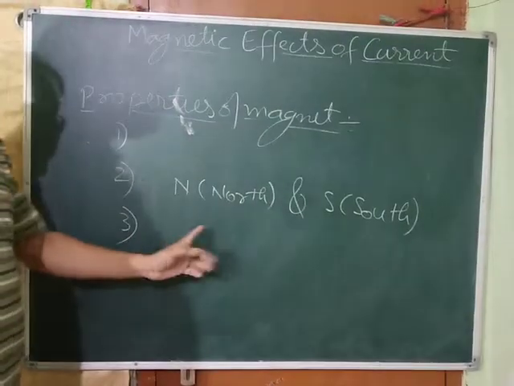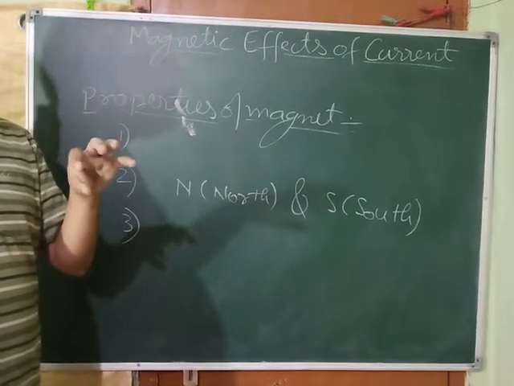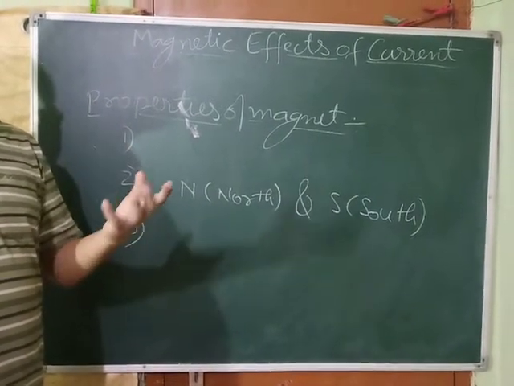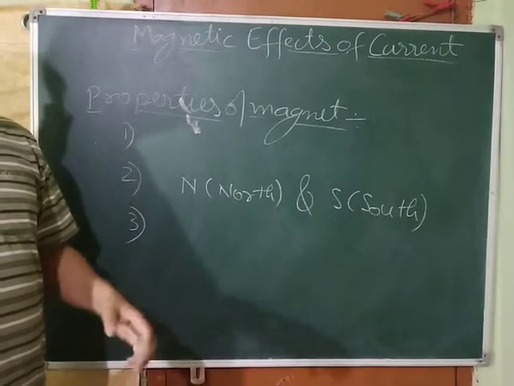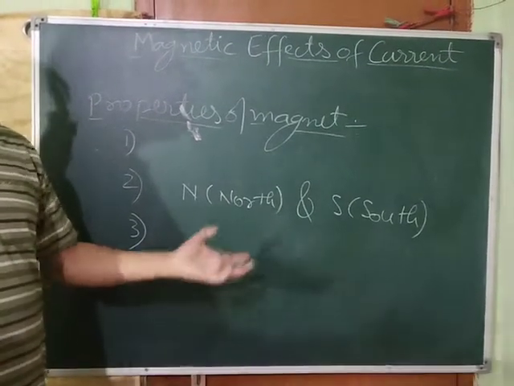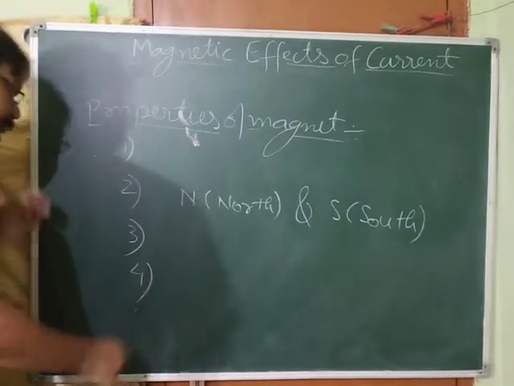And this property is very important because this is the property which helped the sailors initially to use the magnet in the form of a compass to find the direction. Otherwise, earlier they had faced many difficulties. Okay. Now, fourth property,